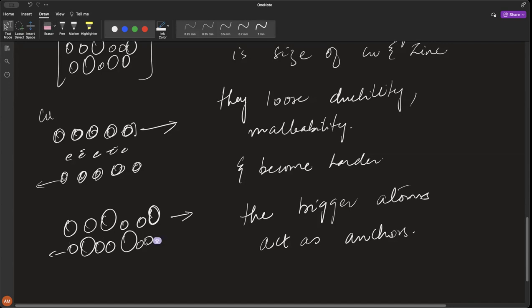Metallic bonding always takes place within one metal element, not in different ones. If there are two different metals, metallic bonding is not going to be there. Metallic bonding only takes place in one type of atom, which means only one element. If there are two different elements, metallic bonding is not going to be there. Is that clear?